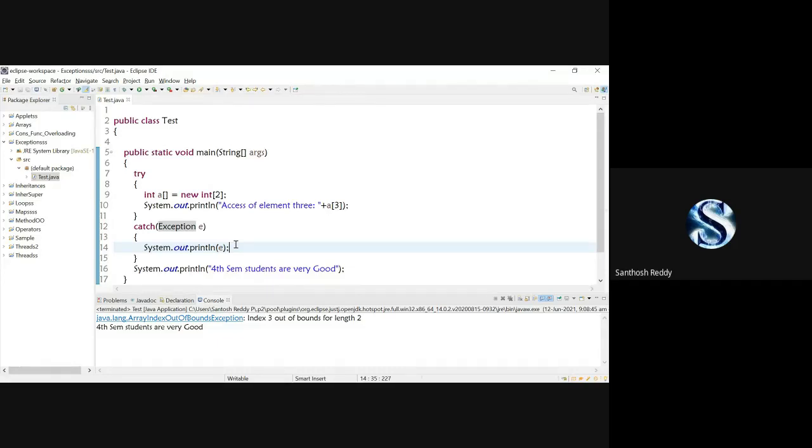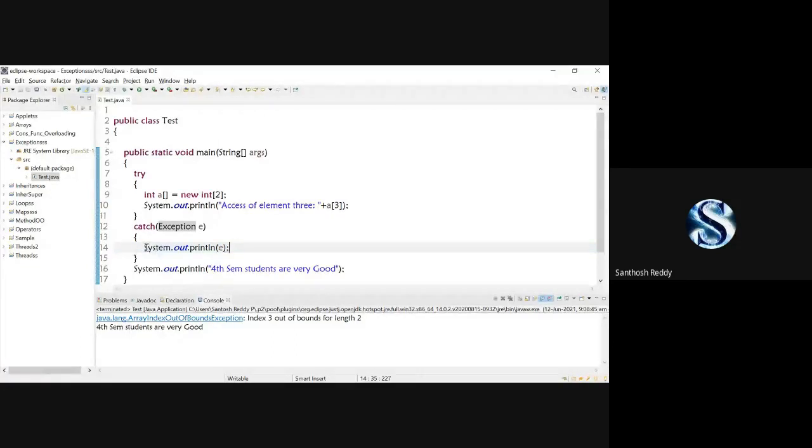Yes, does anyone have an idea what we mean by the throw keyword? Throw. See, the throw keyword is used to explicitly throw an exception.